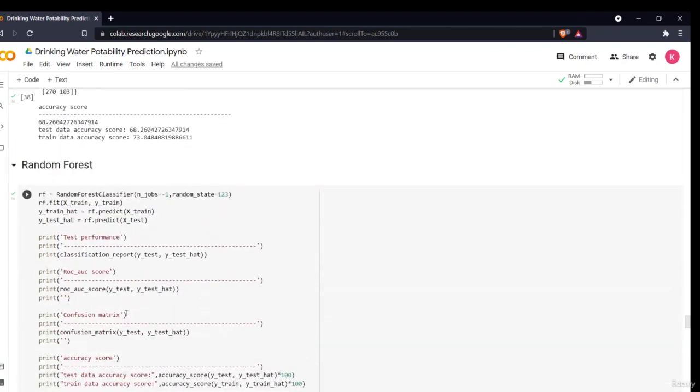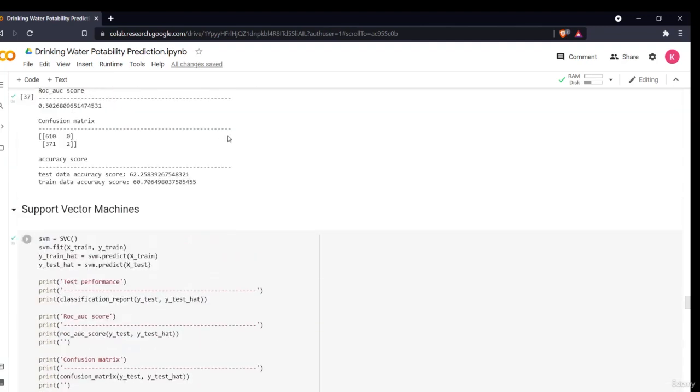So after comparing all of these three models, we find out that none of these models are performing as well as they should. Maybe they'll perform better if we do some hyperparameter tuning and use the right parameters. Right now they are taking their default parameters. But if we take the right parameters, maybe they'll perform better, or we can use some other different models. So there is so much hassle, right?